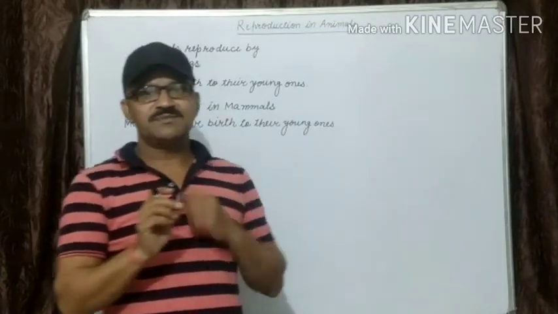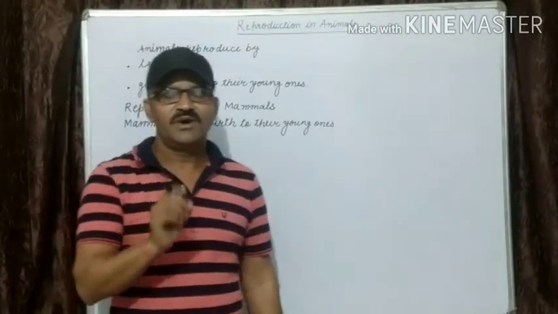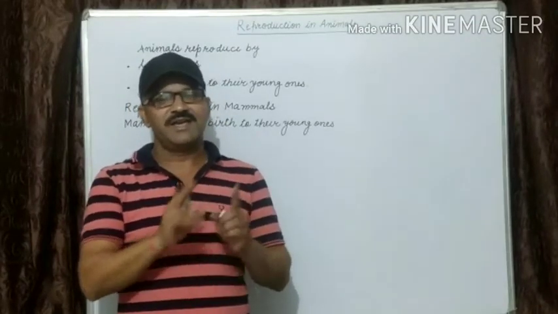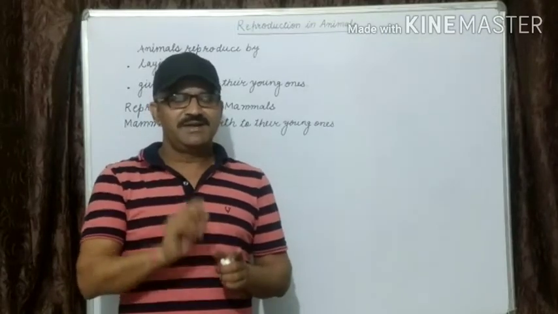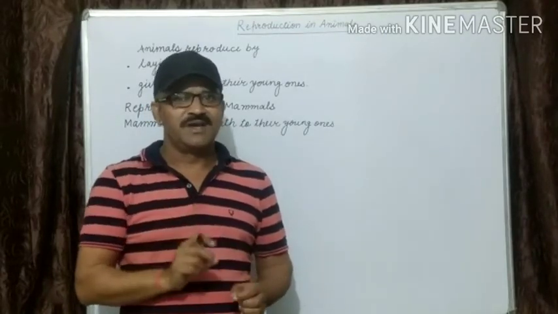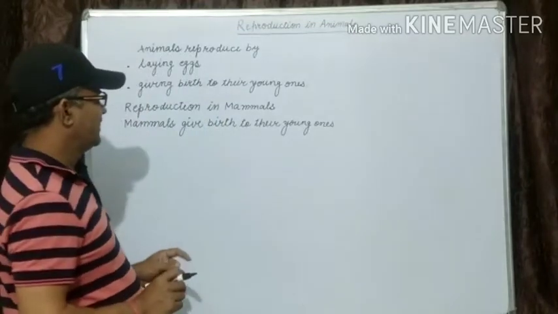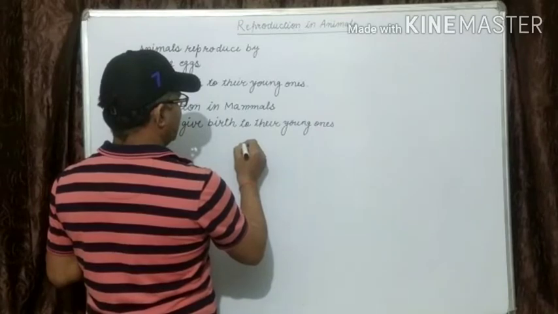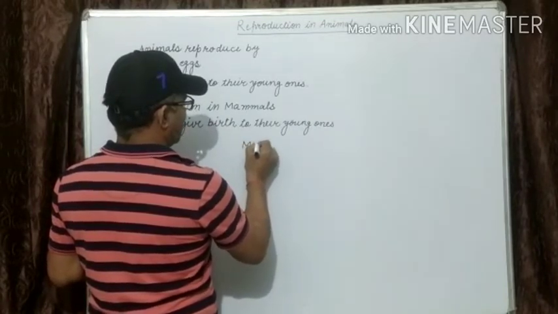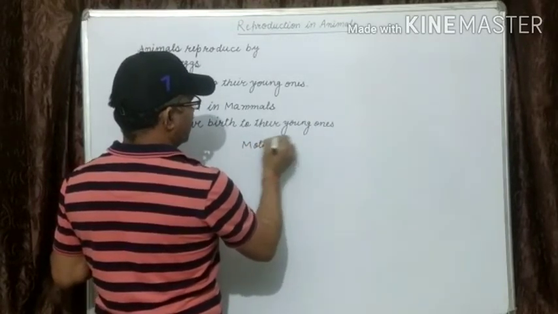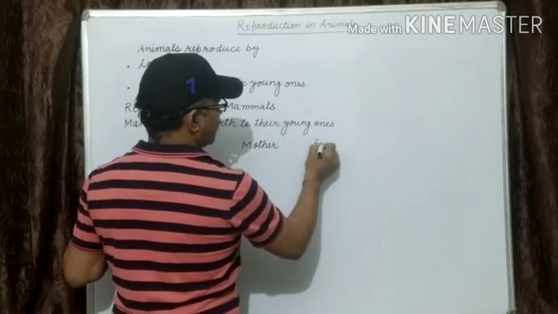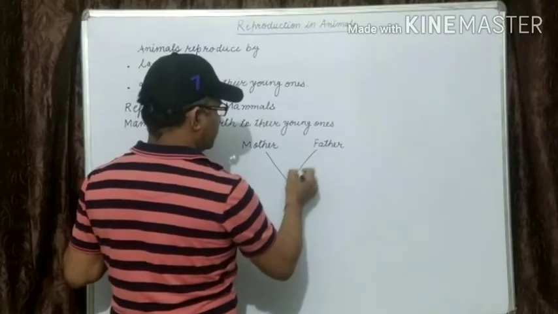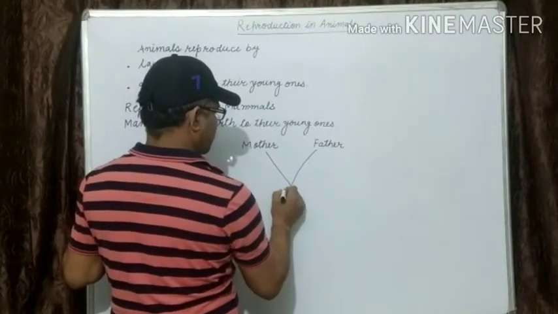The male reproductive cells fuse with those of a female and fertilization takes place. The fertilized egg is called an embryo and develops inside the mother's womb. In a simple way, you can see the mother and father, and they give birth to their babies.